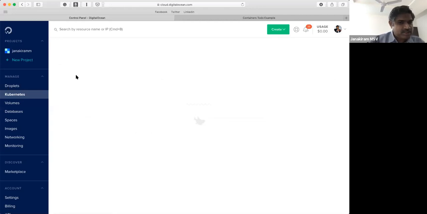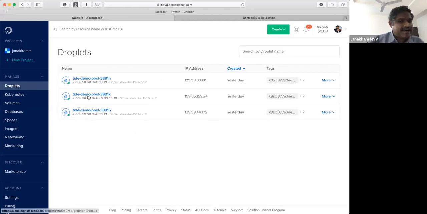So if you actually click on droplets, you see that there is a pool, and this pool is managed by Kubernetes. So the managed DO Kubernetes, DigitalOcean Kubernetes, all it does is it basically spins up a set of virtual machines, set of droplets, and runs a distributed software, which is Kubernetes, to give you the ability to deploy and scale applications. So when I create a Kubernetes cluster in DigitalOcean, the workhorses are still the droplets, but you never have to SSH into any of these droplets.